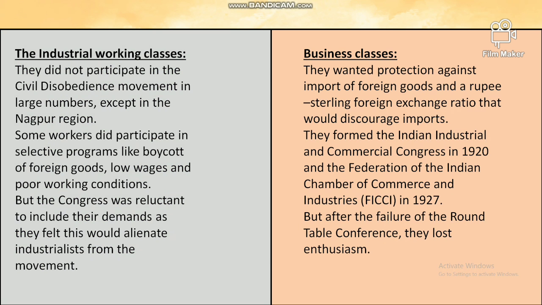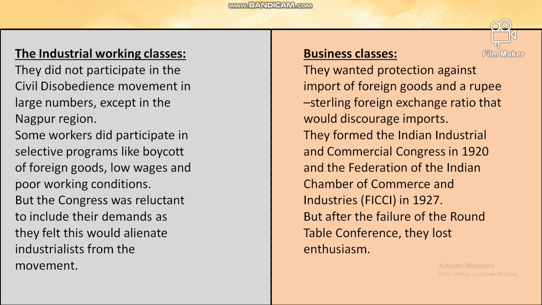Now the industrial working classes. The reason was, if the Congress was helping the industrial working classes, the business classes would be upset with them. So the industrial working classes did not participate in the civil disobedience movement in large numbers except in the Nagpur region. So, 1 mark question. Some workers did participate in selective programs like the boycott of foreign goods, low wages, and poor working conditions, but the Congress was reluctant to include their demands as they felt they would alienate the industrialists from the movement. Obviously, if they try to help the working classes, the business classes would not be with the Congress.